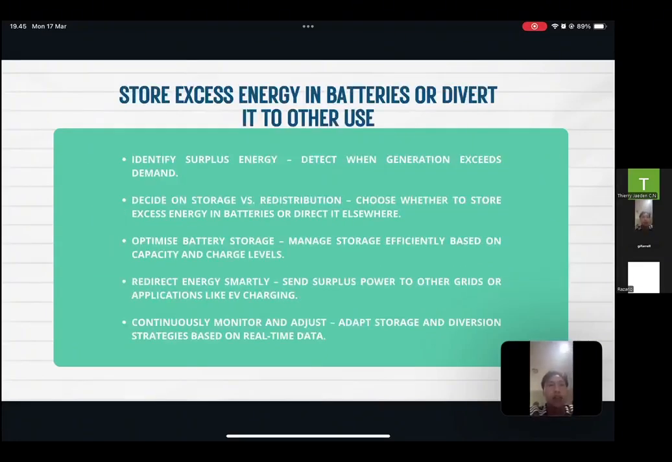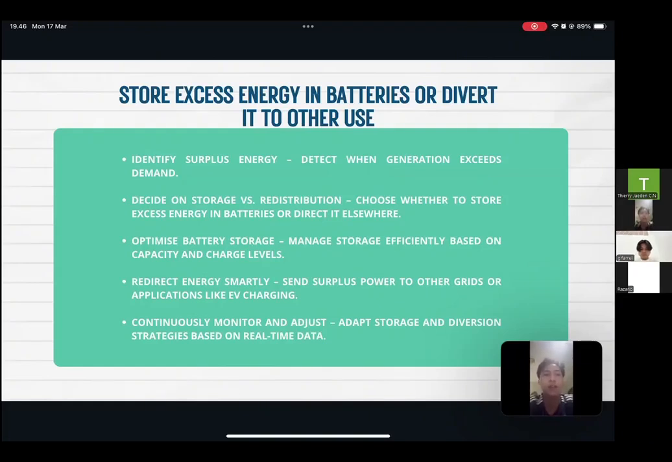Afterwards, we'll store excess energy in batteries or divert it to other uses. We'll identify surplus energy by detecting when generation exceeds the demand we are trying to fulfill. Then we'll decide on storage versus redistribution, which is better: to store excess energy in batteries or to direct it elsewhere. Then we'll optimize battery storage by managing it efficiently based on capacity and charge levels.